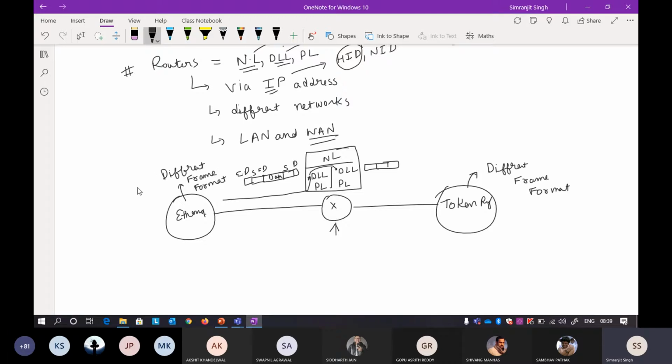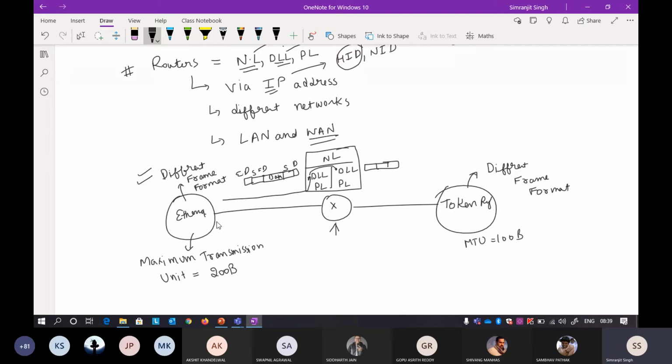It translates this frame format into a different frame format, so that your token ring can understand it. This is the first advantage of a router: if the frame format is different, it is able to translate the frame format for a different LAN as well. Another advantage is the MTU difference. MTU means maximum transmission unit, most popularly referred to as MTU. Suppose the MTU defined in Ethernet is 200 bytes, and the MTU defined in token ring is 100 bytes.